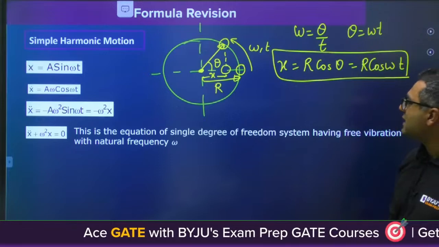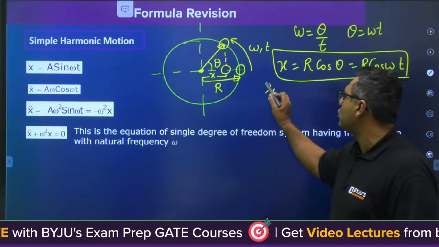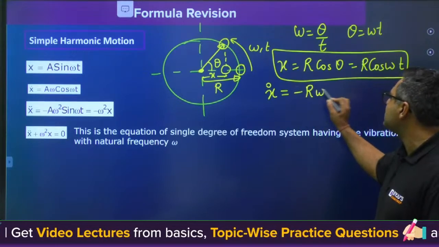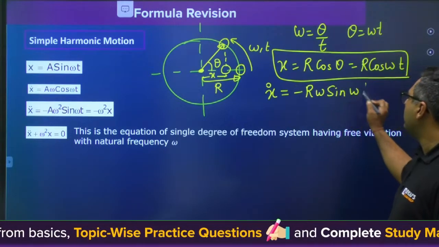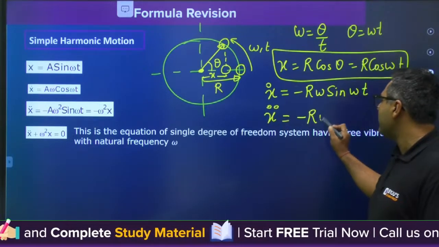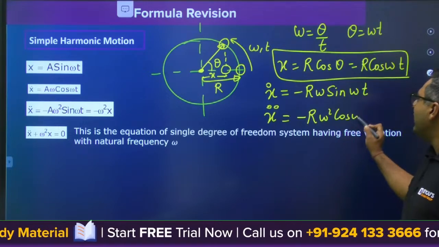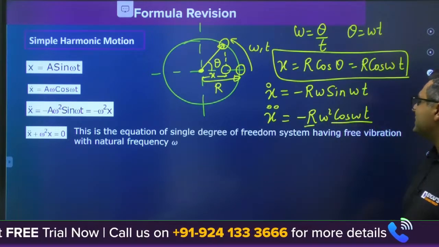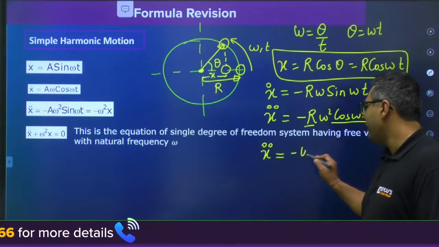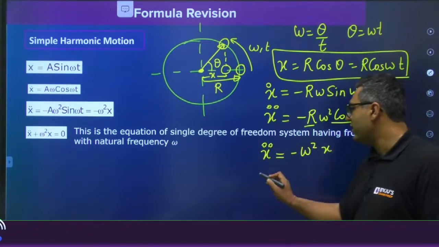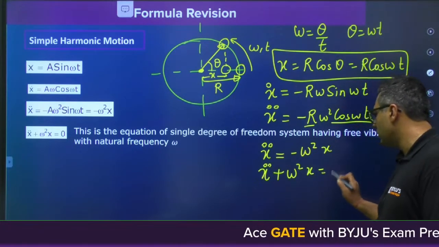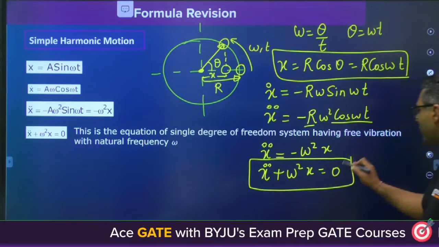Once you get this r cos omega t, if you want to find the velocity, you just need to differentiate it. You will get minus r omega sine omega t. Whenever you go for acceleration, you need to differentiate it twice. You will get minus r omega square cos omega t. And you already know r cos omega t is x. So you will get x double dot equals minus omega square x. So the equation will be x double dot plus omega square x is equal to 0. This is the governing equation of SHM.